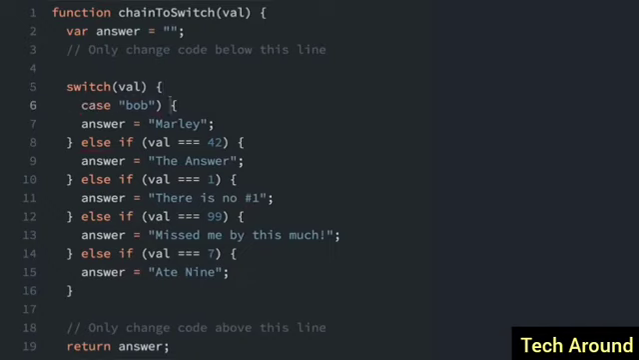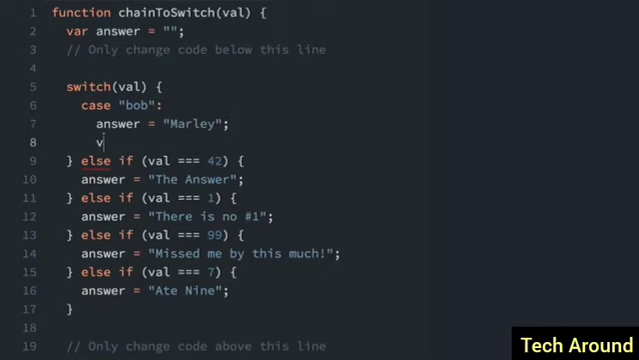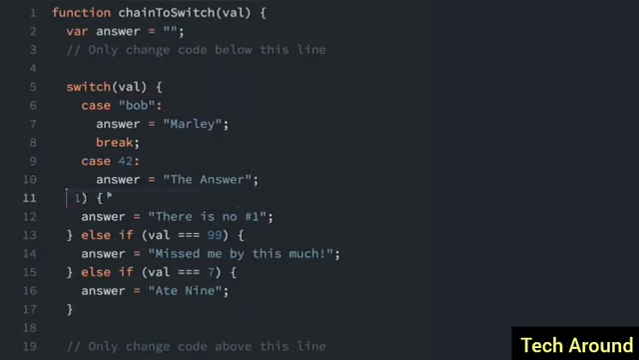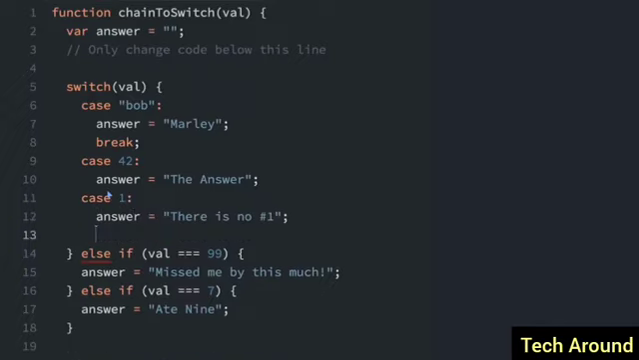So for case Bob, we're going to set the answer to Marley. And then we need to have a break in here. For case 42, we're going to set the answer to the answer. For case 1, we'll set the answer to there is no number 1. Oh, we need a break up here.